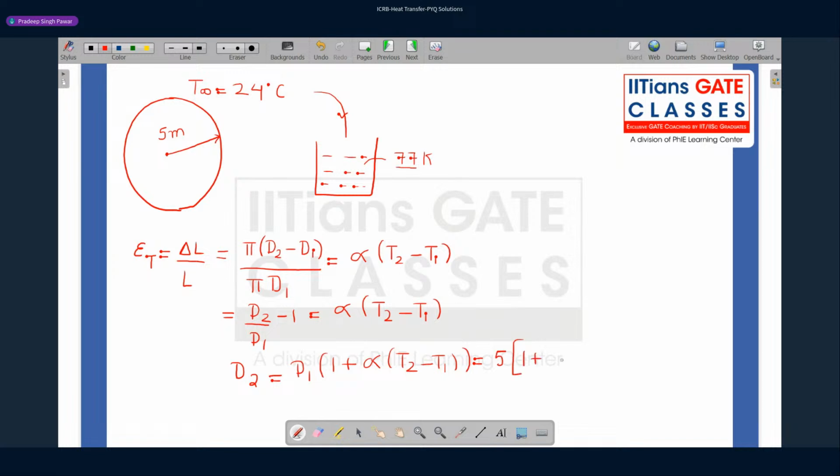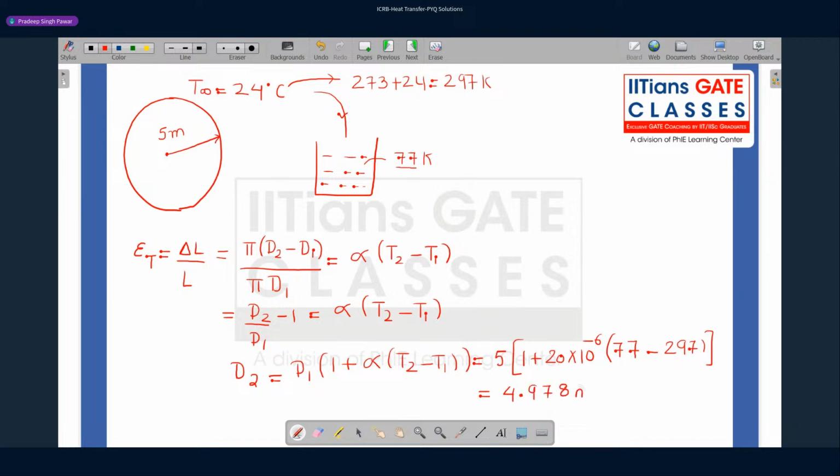Alpha is given as 20 into 10 to power minus 6. Final temperature of the ring will be 77, since it will come to the same thermal equilibrium with the liquid nitrogen. Initial temperature of the ring is ambient temperature, 24 degrees, which in Kelvin is 273 plus 24, that is 297 Kelvin. If you substitute 297 here and solve this problem, you are going to get the final diameter as